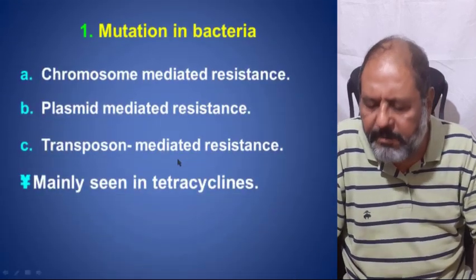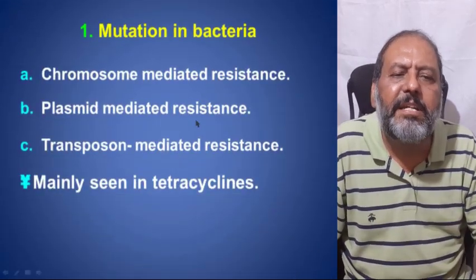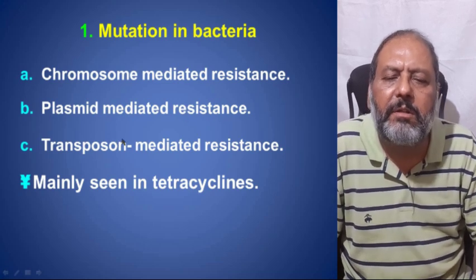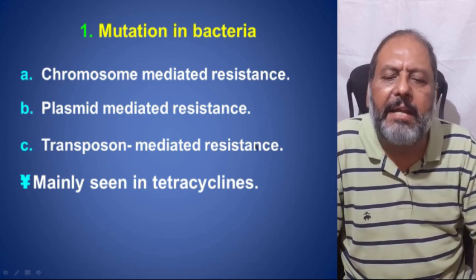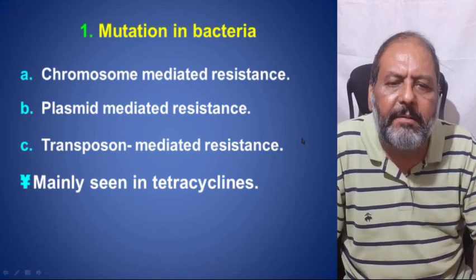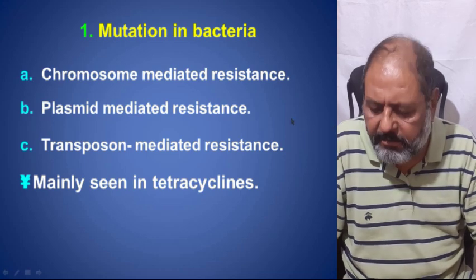So the number one is mutation in bacteria: chromosome mediated resistance, plasmid mediated resistance, transposon mediated resistance, mainly seen in the tetracycline group of antibiotics, spreading by these.